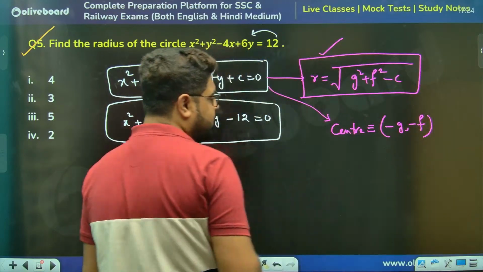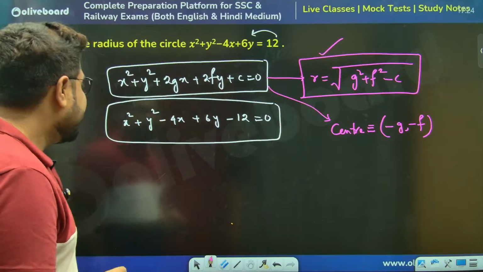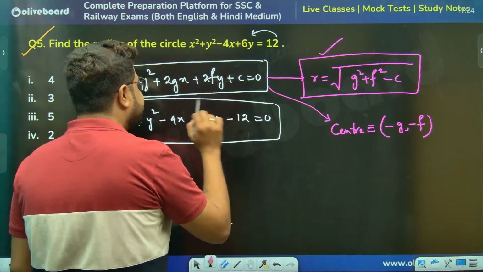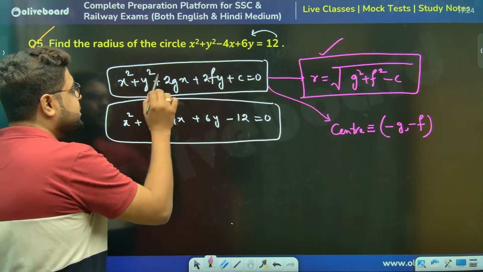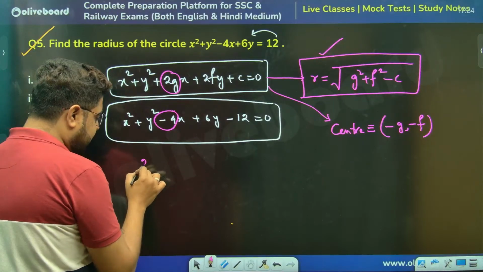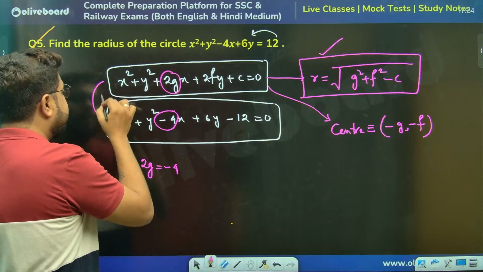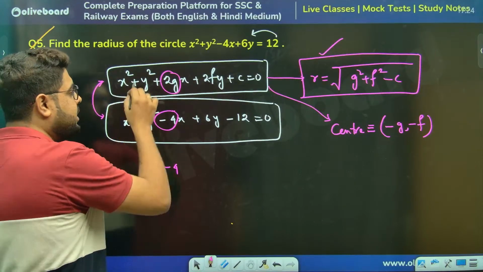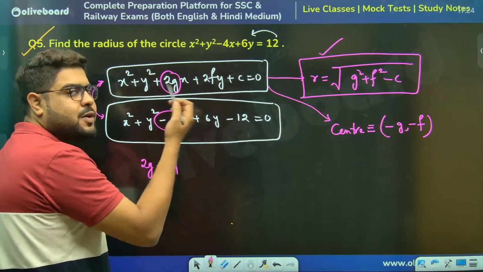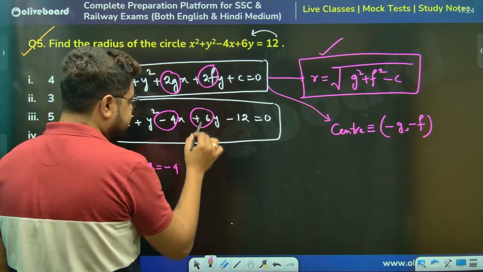This is a PYQ. I'm not doing any random questions. So first things first, I need g and f. So 2g is equal to minus 4, because I'm comparing these two equations. For this, that is the formula. I have to figure out the g and f values. So 2f is equal to plus 6.